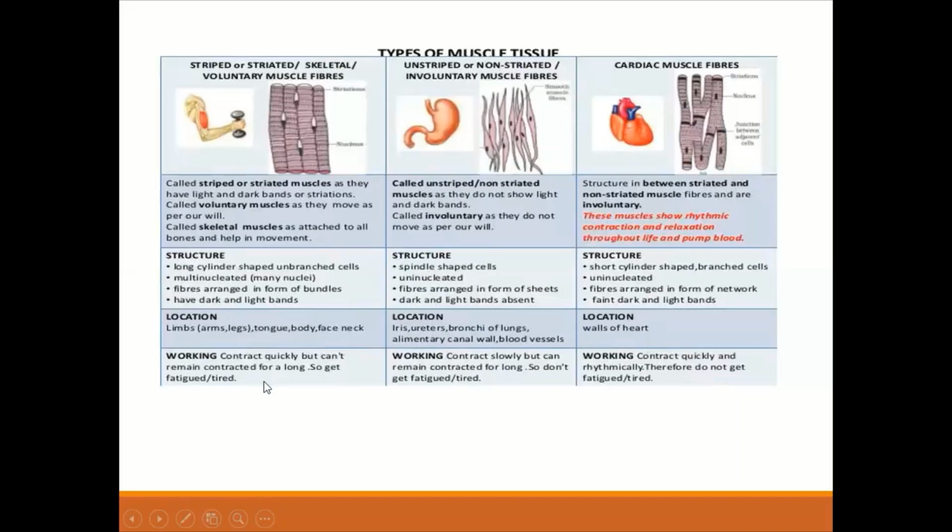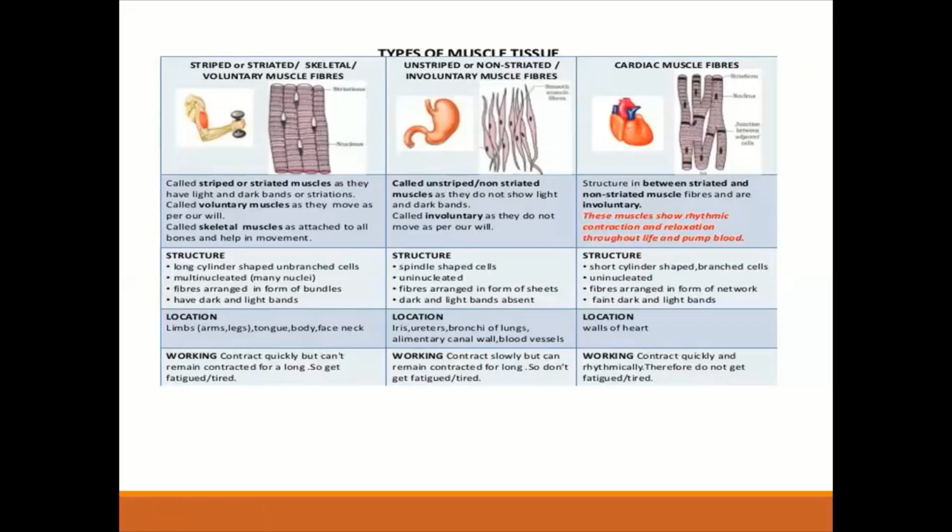Now, the working of voluntary muscle fibers. They contract quickly but can't remain contracted for a long time. So they just get fatigued or tired. And the working of your involuntary muscle fibers is they contract slowly but can remain contracted for long. So they just don't get tired.